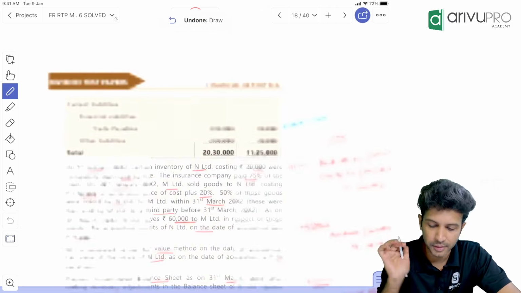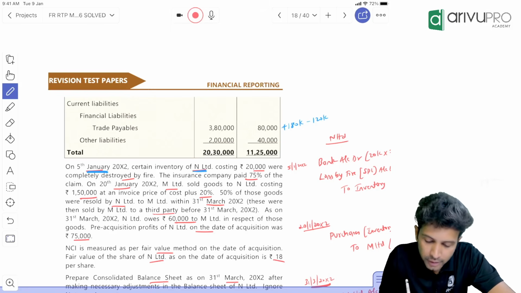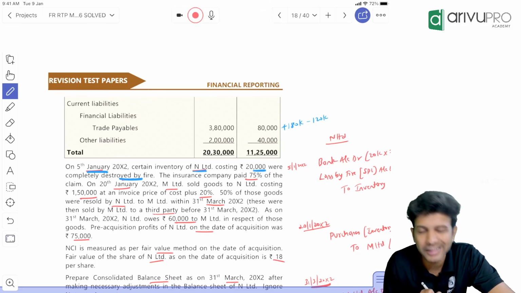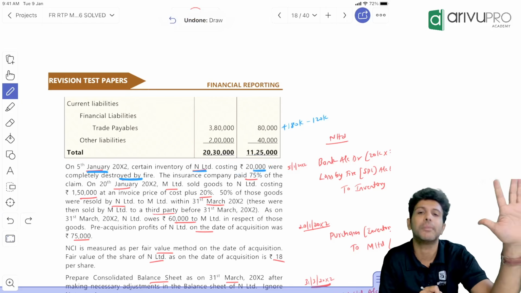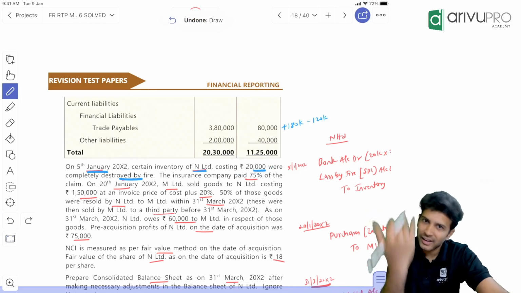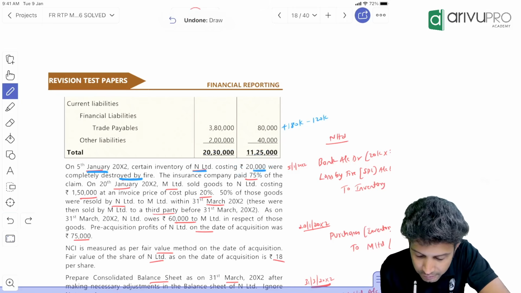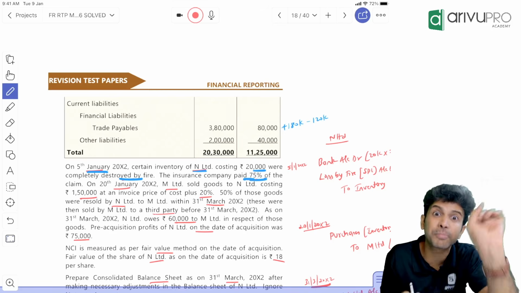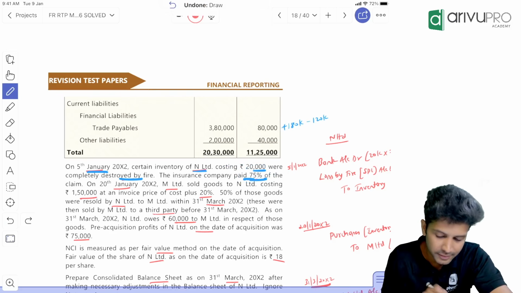First, they have given that on 5th January, certain inventories of N Limited costing 20,000 were completely destroyed by fire. The subsidiary's 20,000 cost of inventory is gone. So that means inventory value will reduce by how much? 20,000. Is there any insurance? Yes, we are smart enough. We have taken insurance. The insurance company has paid. We have already received money. How much? 75% of the claim.